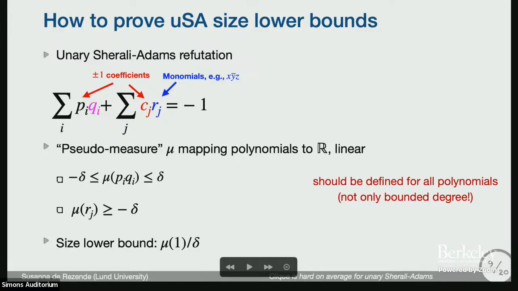And I'd like to point out that this measure, we actually have to define it for all polynomials and not only for bounded degree. Usually when we prove Sherali-Adams lower bounds, we define a pseudo distribution only for things of small degree. And here it has to hold for all polynomials. And this is standard. We define this measure on monomials and just extend it linearly to polynomials.